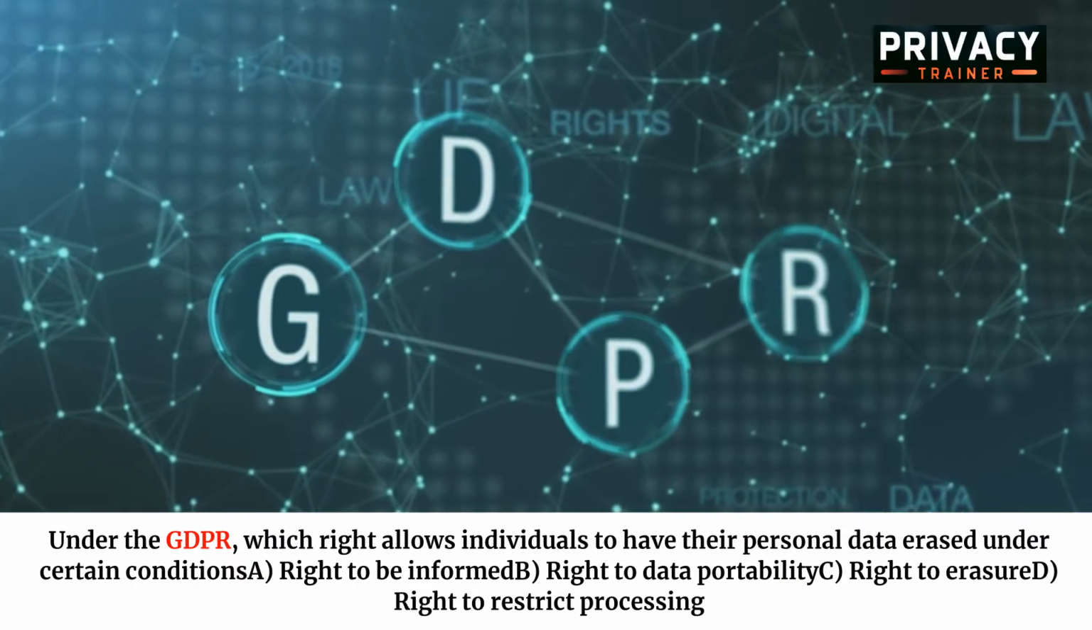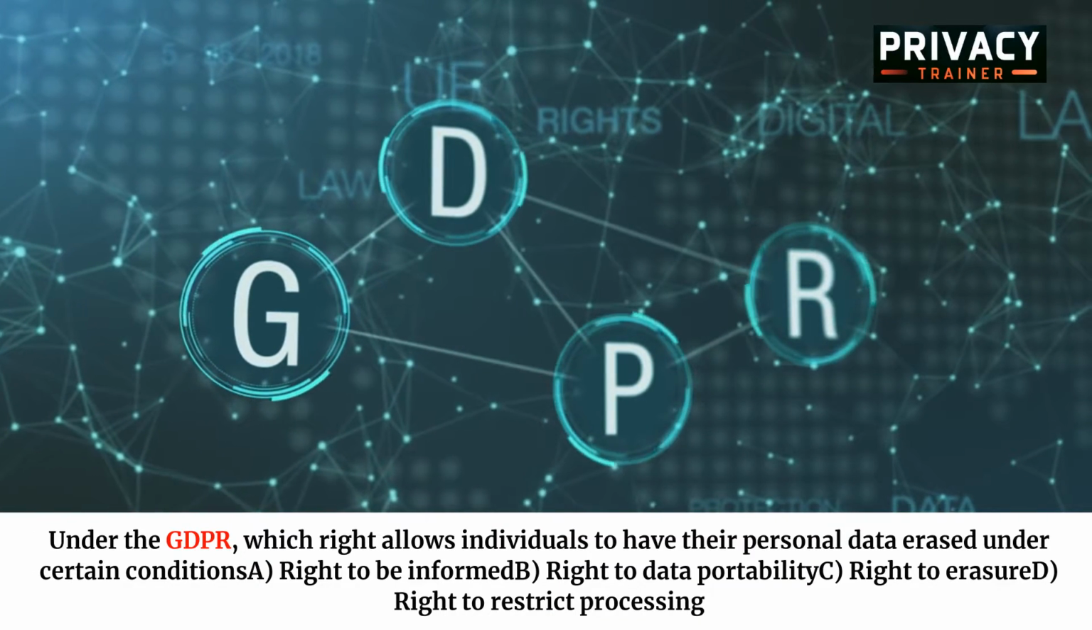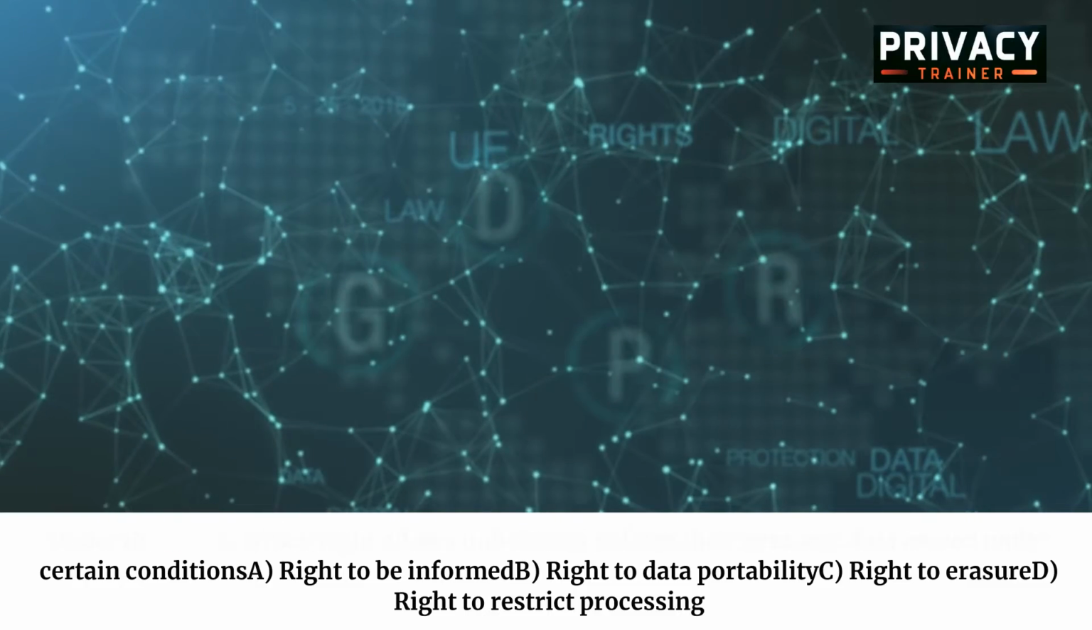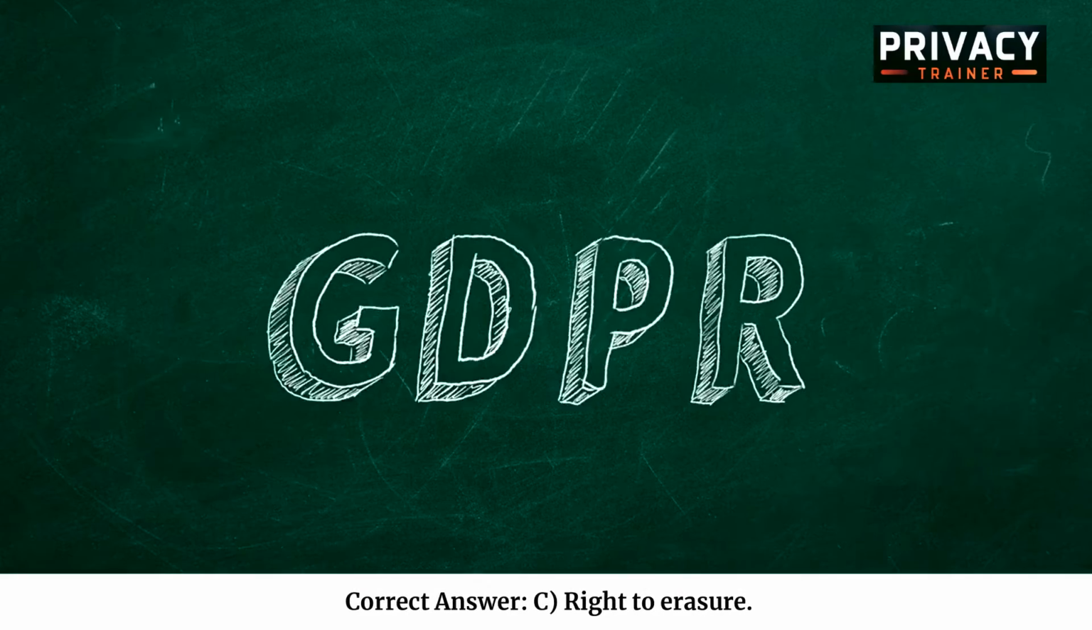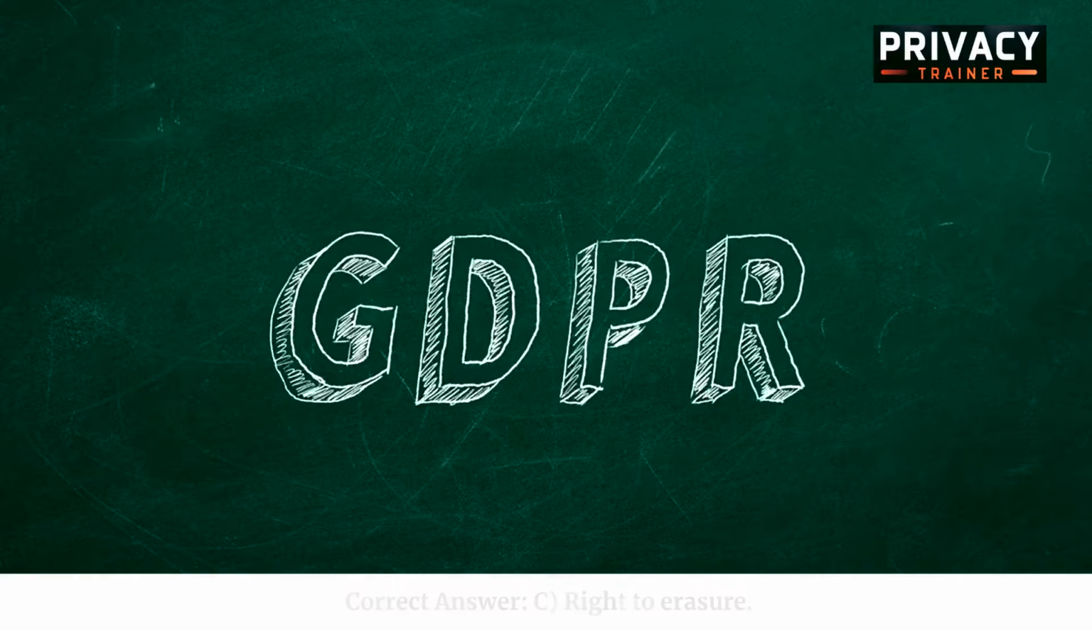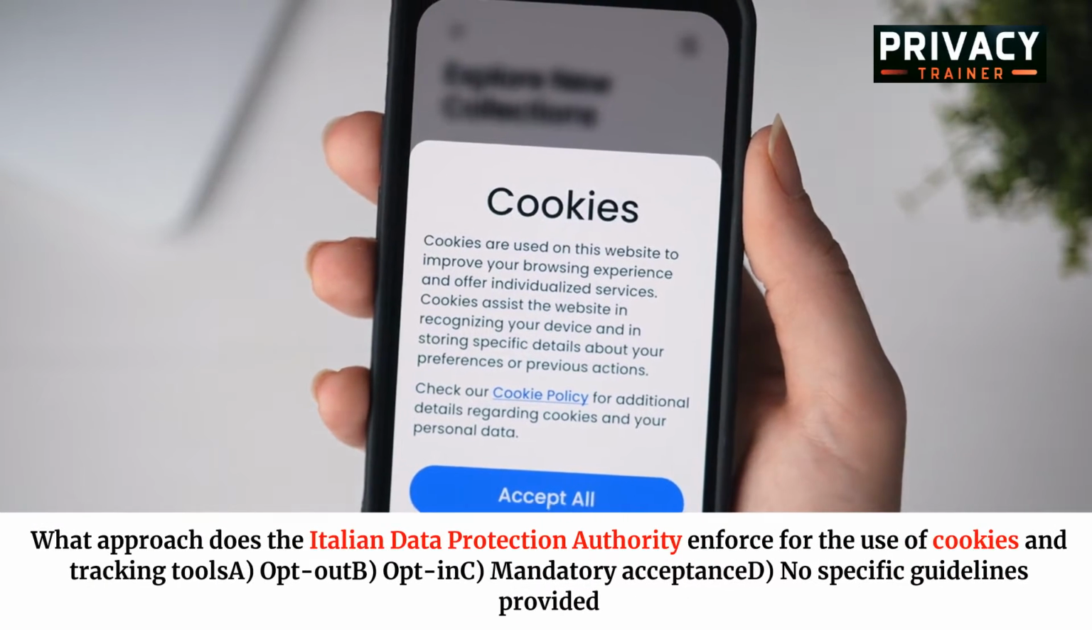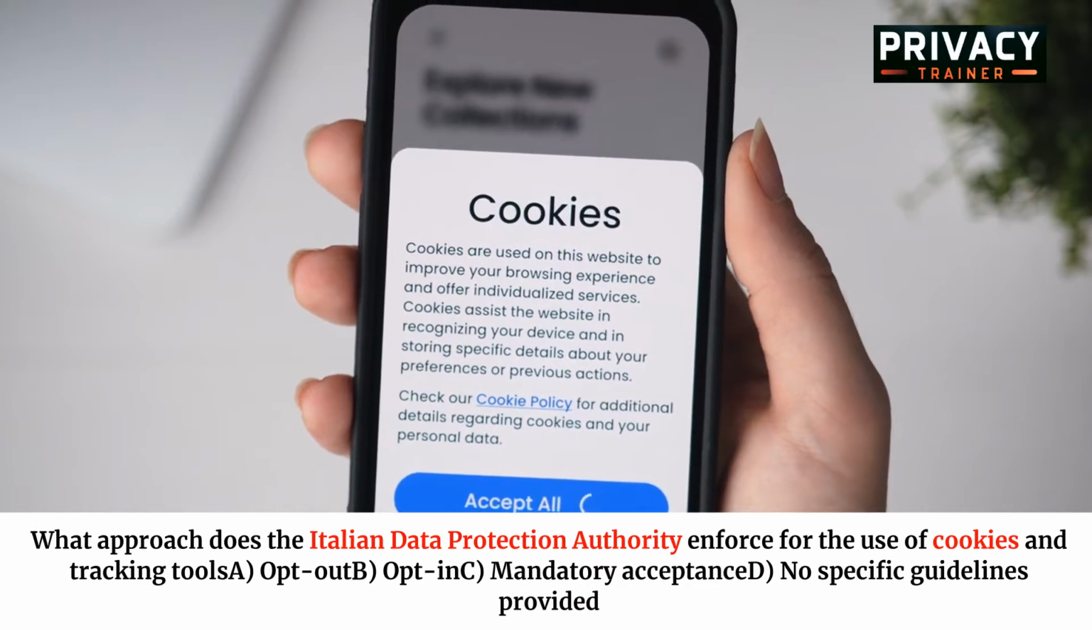Under the GDPR, which right allows individuals to have their personal data erased under certain conditions? A. Right to be informed. B. Right to data portability. C. Right to erasure. D. Right to restrict processing. Correct answer: C. Right to erasure.